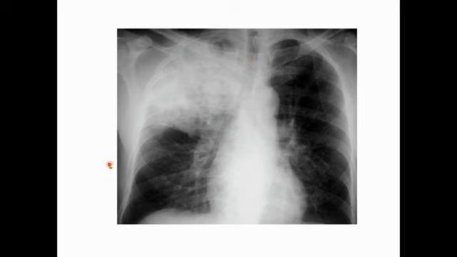So pleural effusion shifts the trachea and cardiac shadow to the opposite side, and collapse or fibrosis pulls the trachea and cardiac shadow to the same side. Consolidation has no effect on the trachea and cardiac shadow, and it has air bronchogram. Remember that. A large area of consolidation is present in lobar pneumonia. Another classification is bronchopneumonia.